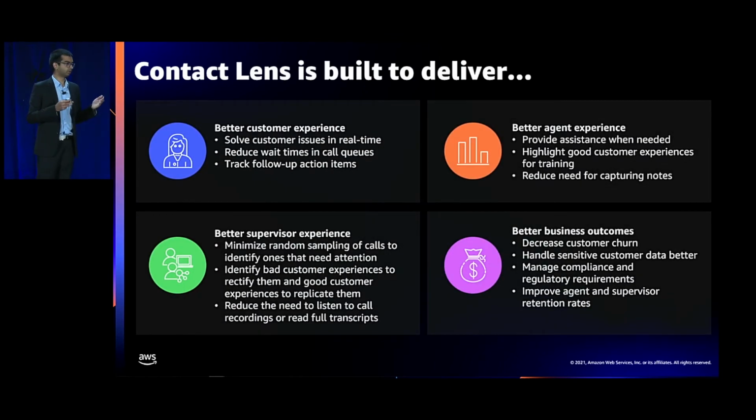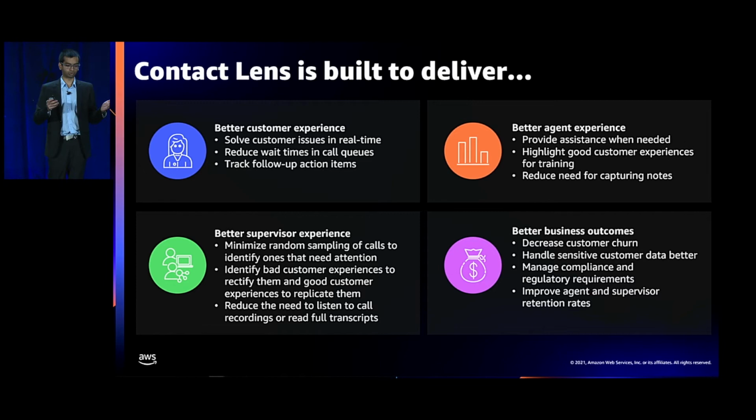Now let's talk about the benefits of Contact Lens. Contact Lens is a win-win-win for customers, agents, and supervisors. And as a result, the whole business benefits, right? Let's look at each of these stakeholder benefits in detail.